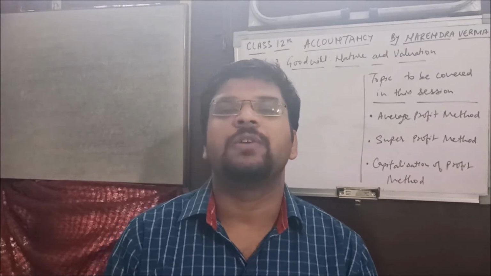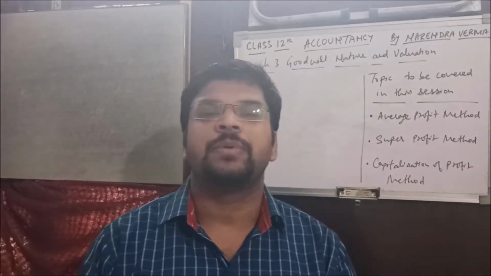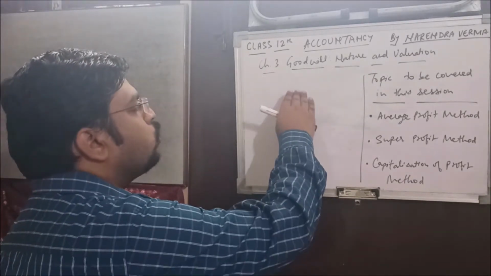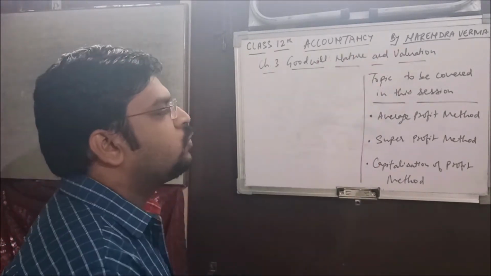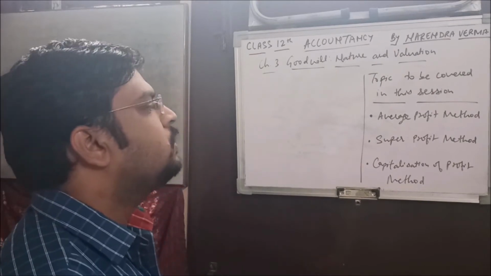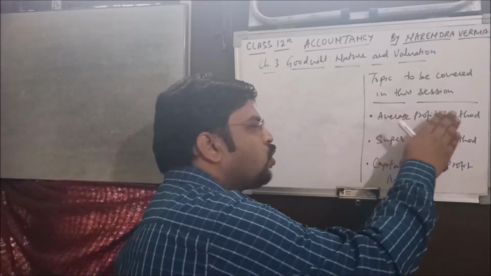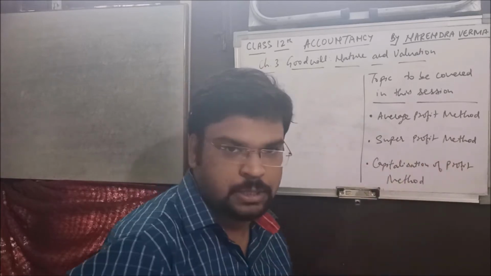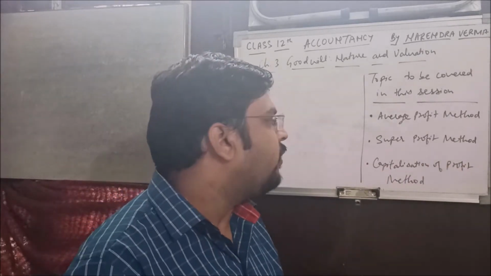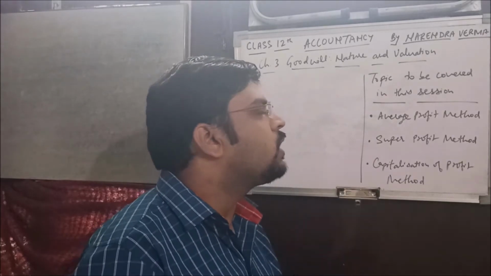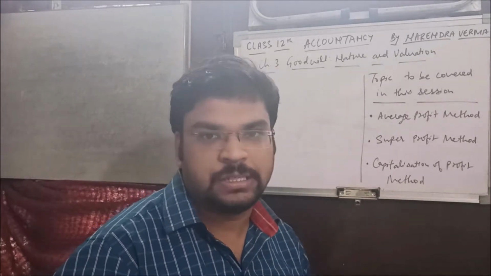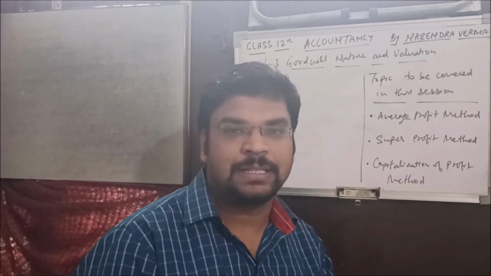As you know very well, we are dealing with the third chapter in accountancy for class 12 CBSE syllabus, and that is goodwill, nature and its valuation. So in today's session we are going to cover average profit method, super profit method and capitalization of profit method. We'll take them one by one. Very first we'll talk about the theory related to these methods, and then we will do some numericals on all these, right? So without wasting much time, let's start.